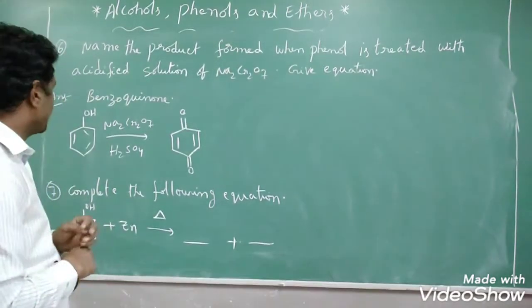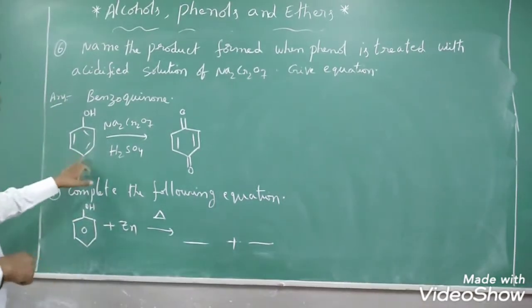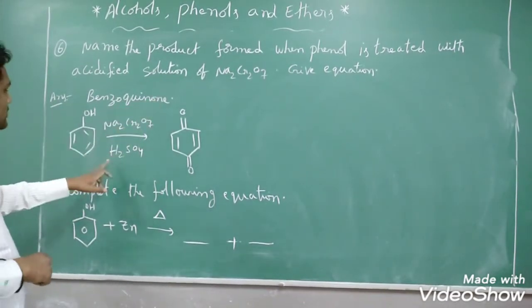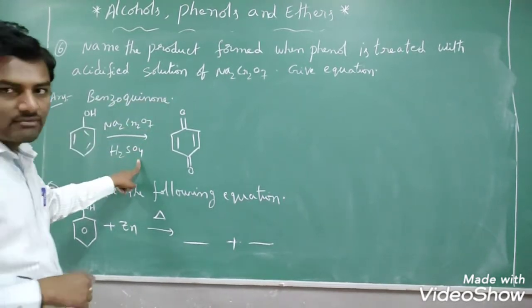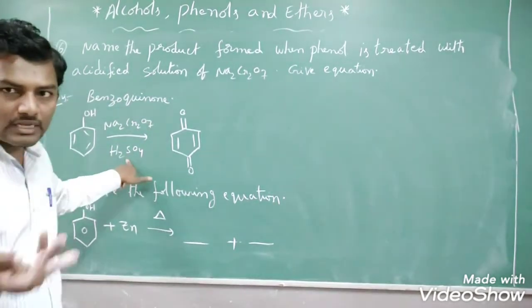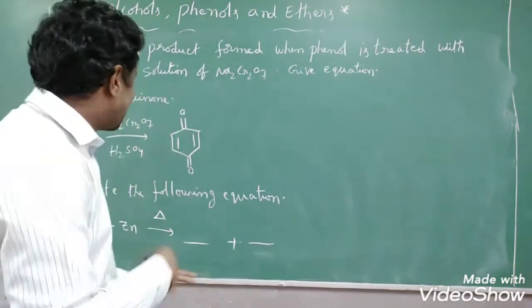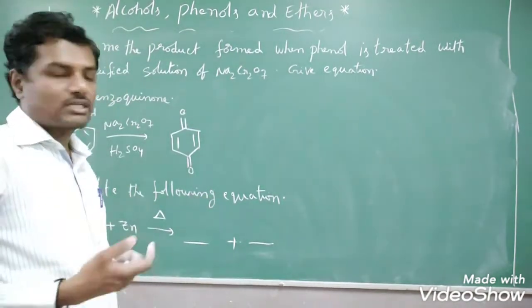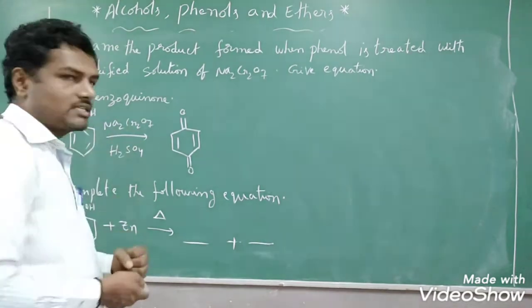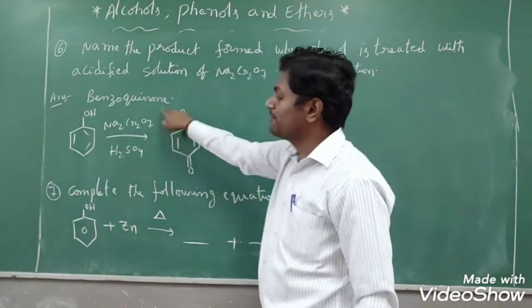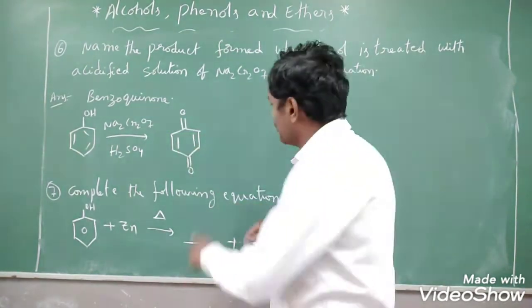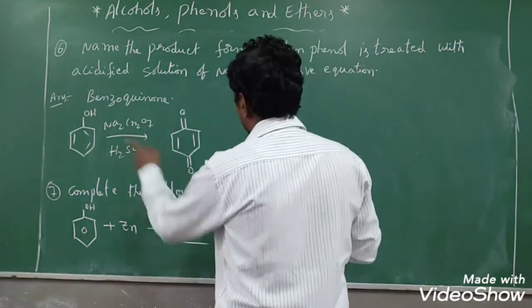How do we get benzoquinone? You will see that phenol is treated with sodium dichromate, acidified solution. That's why we have taken H2SO4 acid. Instead of H2SO4 you can also take HCl. If you take the reagent, acidified solution of Na2Cr2O7, what will happen? We get benzoquinone. This is the structure of benzoquinone. How do we get this benzoquinone from phenol?